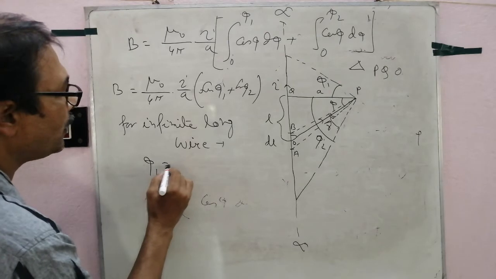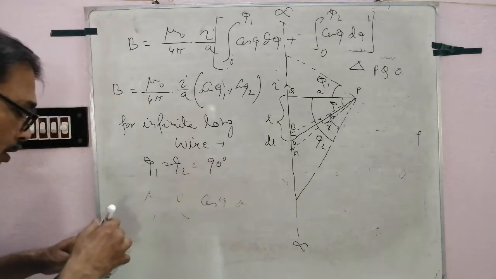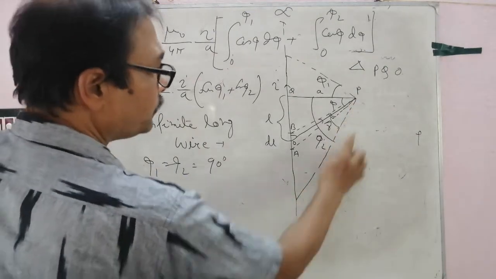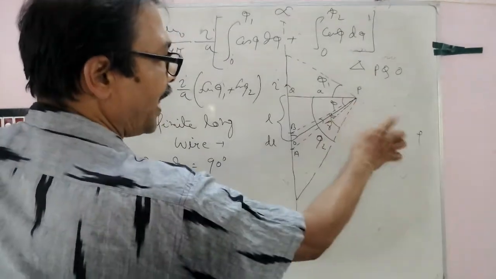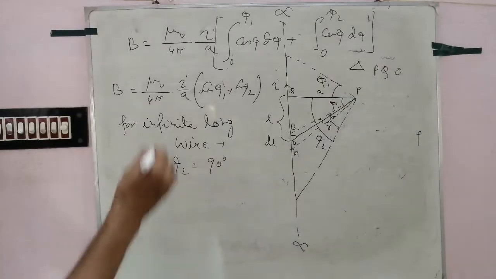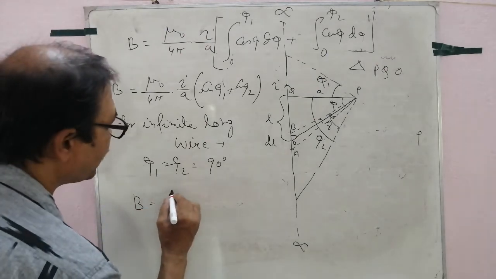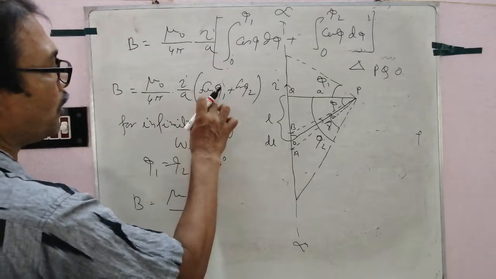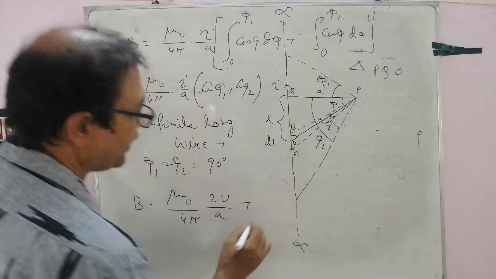Follow the figure. Extend this, and slowly see this angle phi 2 goes to 90 degrees and phi 1 goes to 90 degrees. So for an infinite long wire, B equal to mu 0 by 4 pi, putting the values, 2I by a, of course in Tesla.